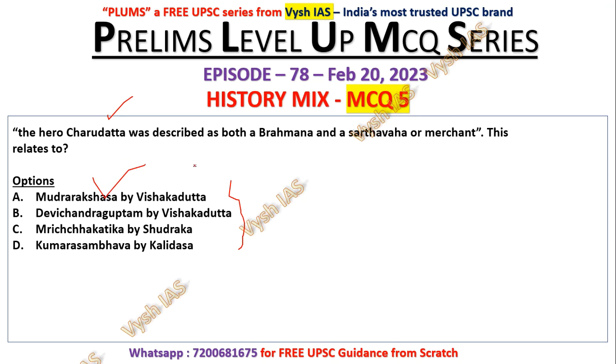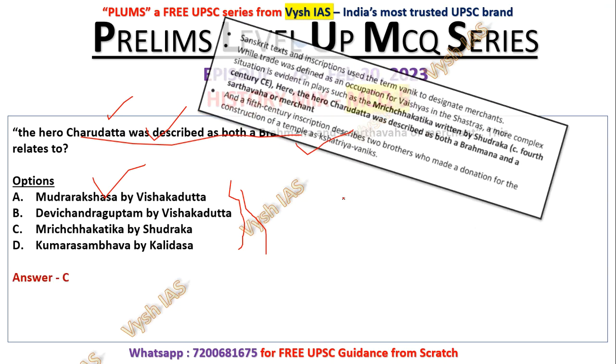But nowadays we have seen UPSC giving the storyline or the main theme of the book, and you have to identify the book. Like we had a question on Malavika Agnimitram by Kalidasa. The question was something like a king falls in love, a love story of two people. They gave a line like that and you have to identify the book. So it's not expected that you learn these books by heart. You don't have to read them. But in NCERT itself, such one-liners are given sometimes, that UPSC will pick and ask. And you have no right to complain that UPSC is asking tough questions. They are asking because it is there in your textbooks. So here, the answer is C, Mritchakatika by Shudraka.